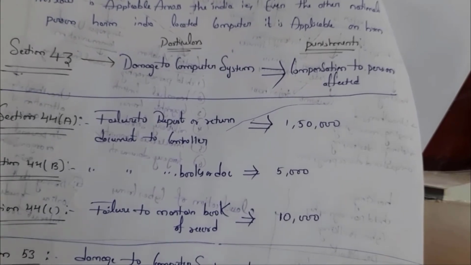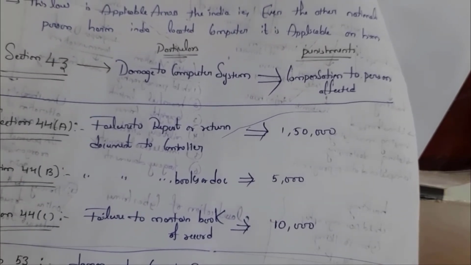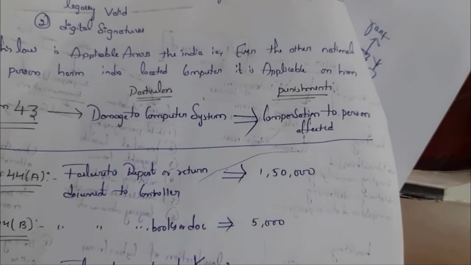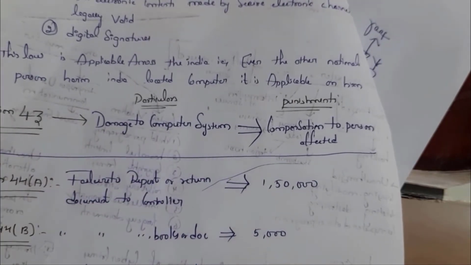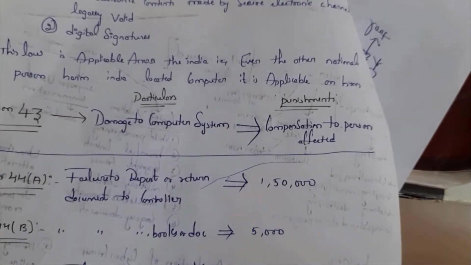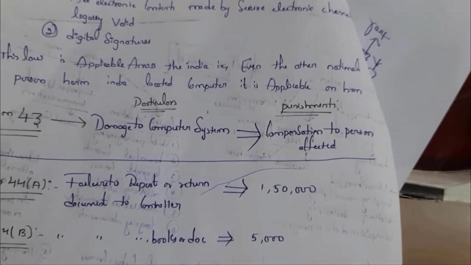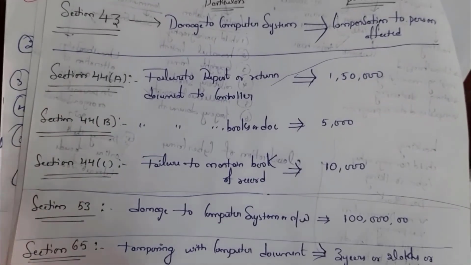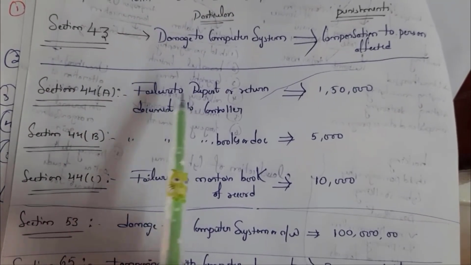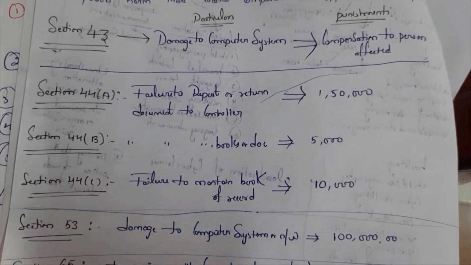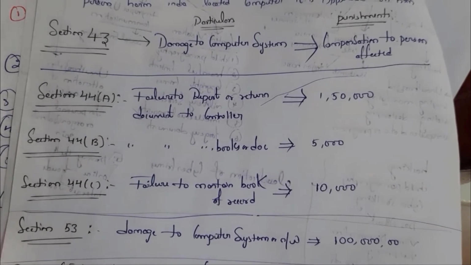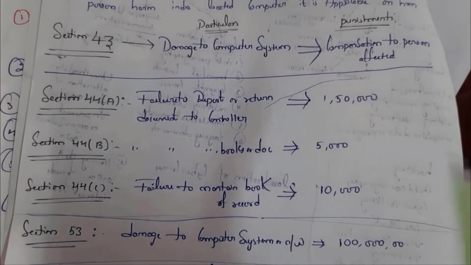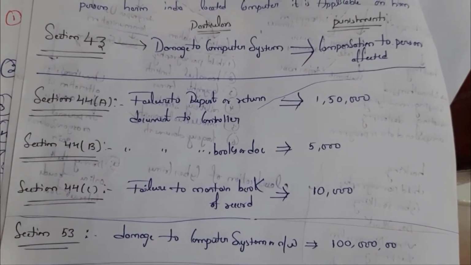First one is section 43, damage to computer system. The punishment is to pay a penalty to the affected person. Next is section 44A, failure to report or return a document to the controller; the penalty is 1,50,000.